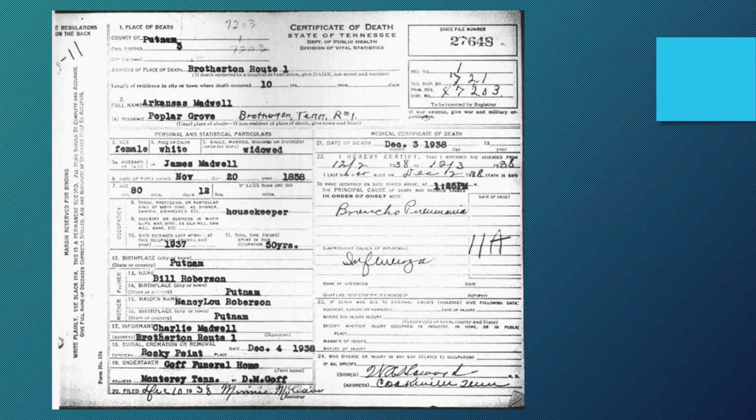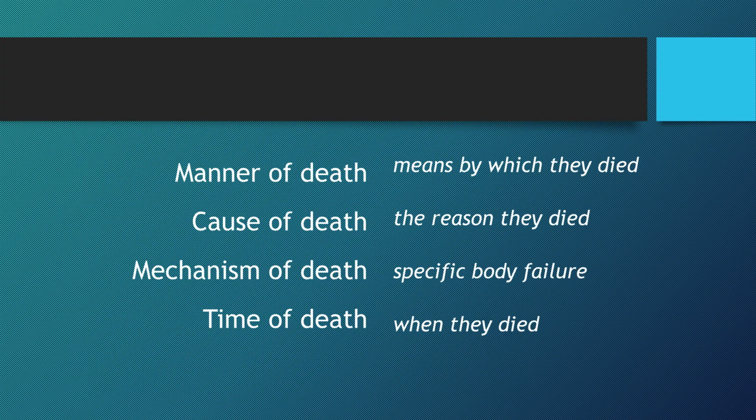Manner of death is how they died, cause of death is why they died, mechanism of death is the specific body failure, and time of death is when they died. The manner of death can be categorized as natural, accidental, suicidal, homicidal, or undetermined. These describe the circumstances leading to the cause of death.